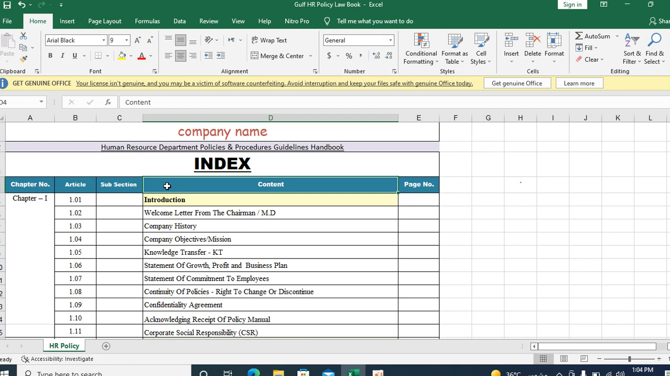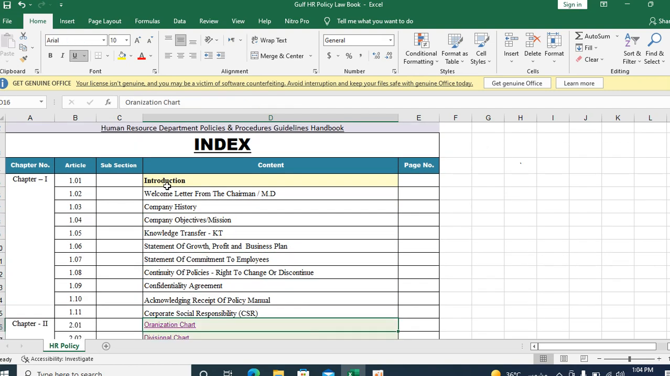Okay, let's go step by step. That is chapter 1. There are some articles: introduction about the company, welcome letter, company history, company objective, knowledge transfer, statement of growth. These are all general, the introduction about the company. It's a common thing, so you can create it according to your company's vision, mission and everything.